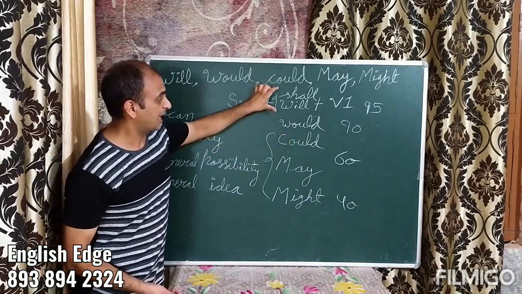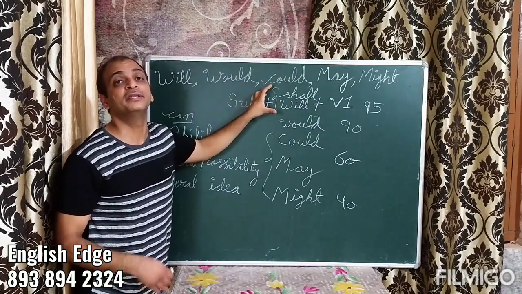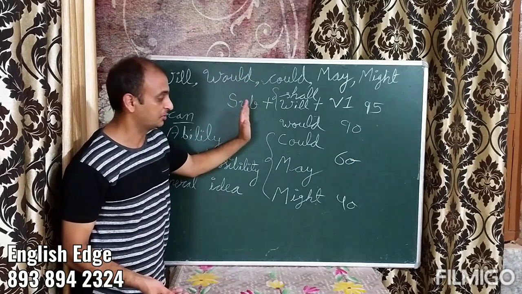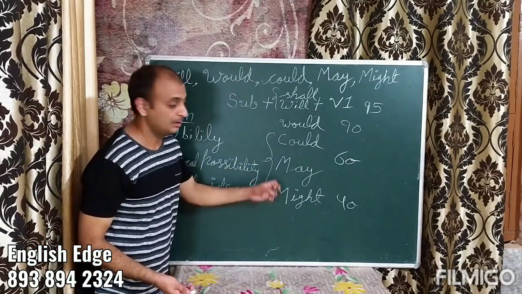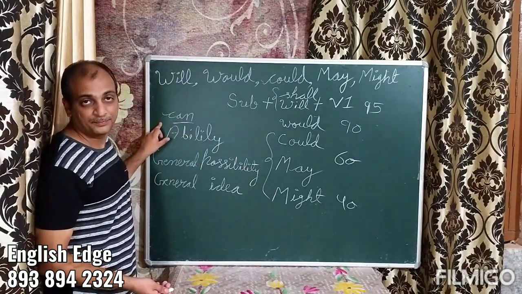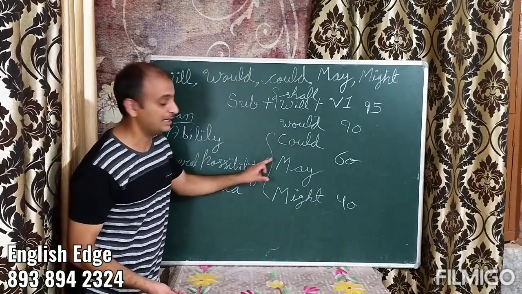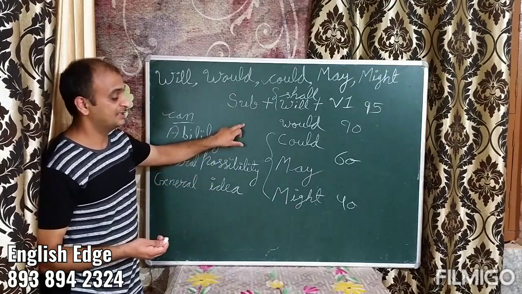I haven't explained will and shall more in this chapter because that would be covered in coming chapters. Here we are bothered about how to replace can with could, may, might. How can can be replaced with could, may, might? I'll give you another example here.